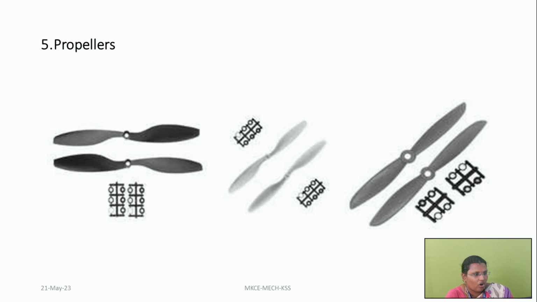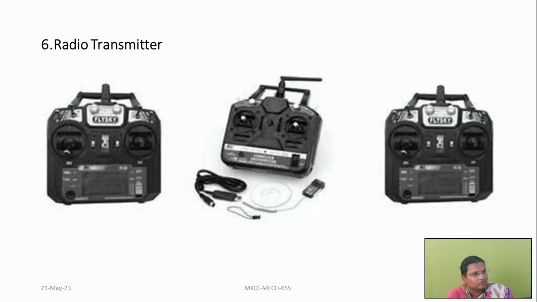So this is about propellers. Normally propellers are clove-like blades. They are used to create a difference in air pressure while they cut through the air in motion. So it creates low pressure on the top side and high pressure on the bottom side. This difference in pressure helps the drone to lift into the air.